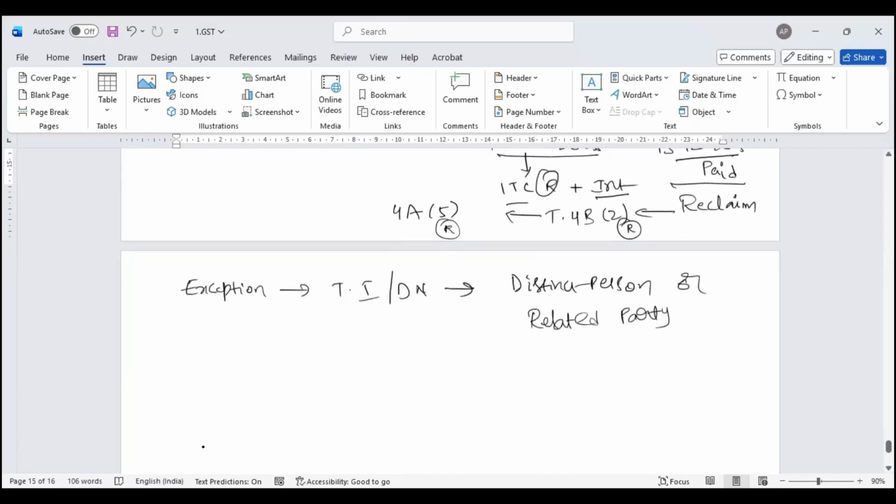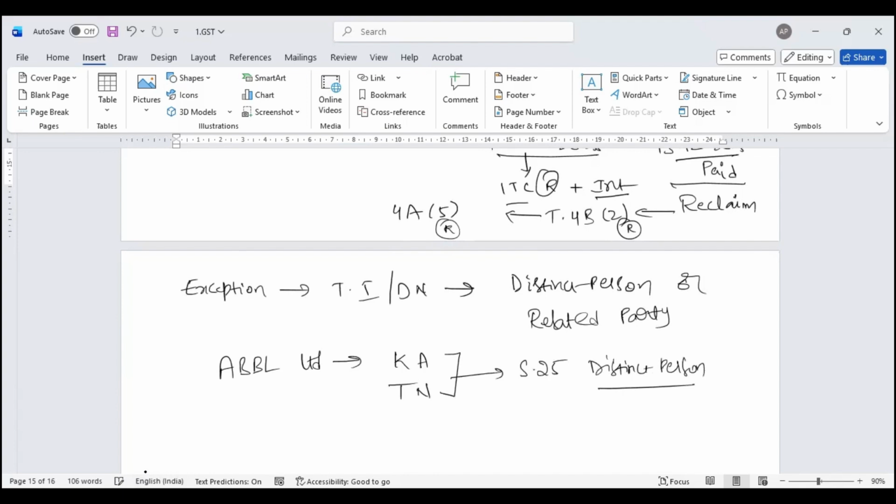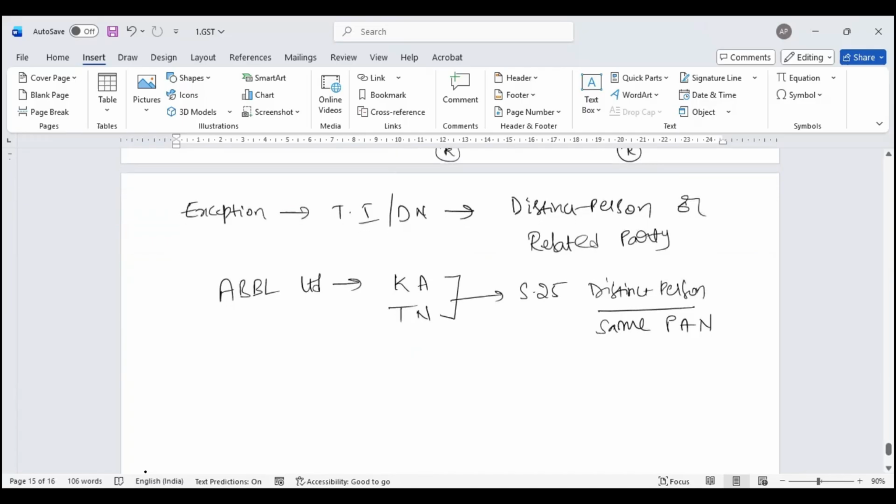Let's take an example. There is a company called ABB Limited. ABB Limited is registered in the state of Karnataka, and is also registered in the state of Tamil Nadu. Now, for the purpose of Section 25, these two are called distinct persons. Distinct person means persons who have the same PAN but are registered under GST law in various states. I call them distinct persons.